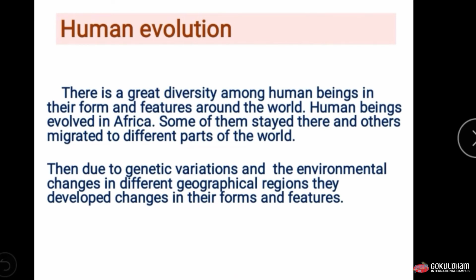We all know that human beings evolved in Africa. Some of them stayed there and some migrated towards different parts of the world. Due to the different geographical environments, they produced certain different variations to adapt to their particular environment. Due to this variation, we can find dissimilarities between humans from different regions of the world.